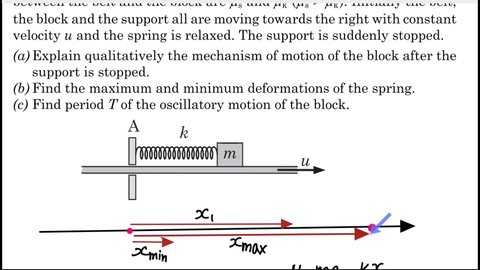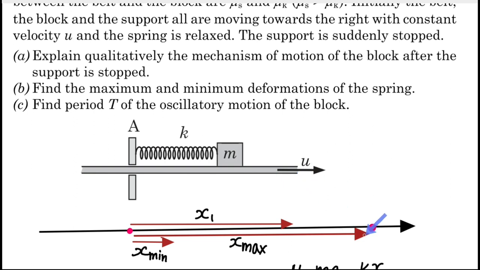It will change its direction of motion and start to move in the leftward direction, right? In the leftward motion of this block, the relative velocity of this block is always going to be towards the right, so the friction force during the negative x direction motion of this block will always be towards the right.